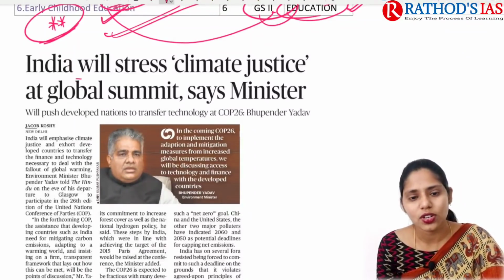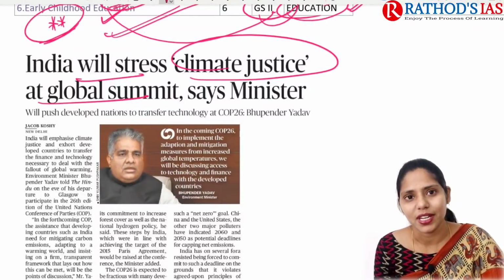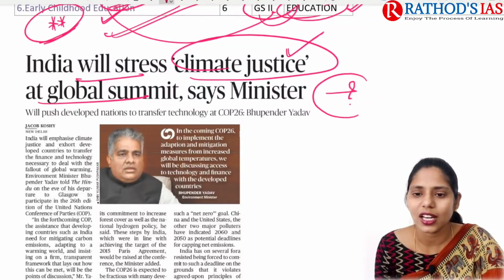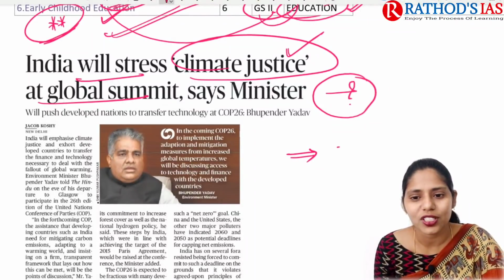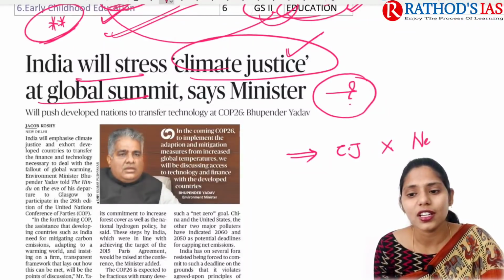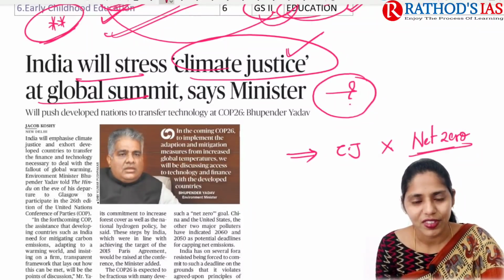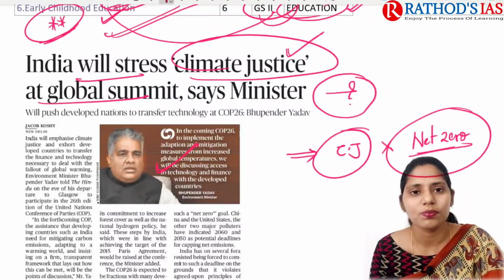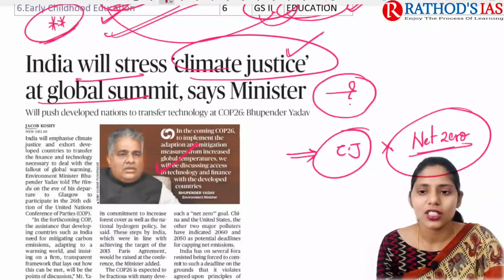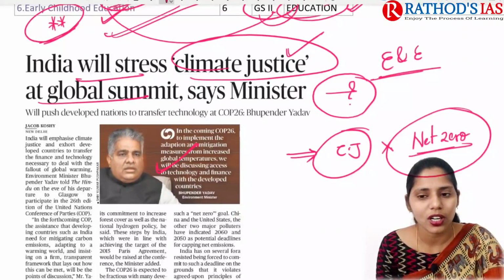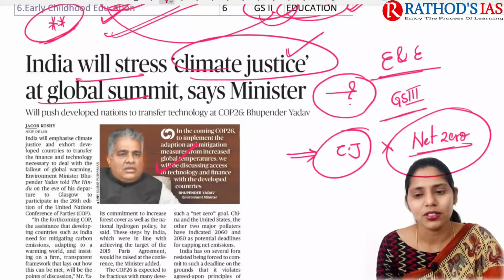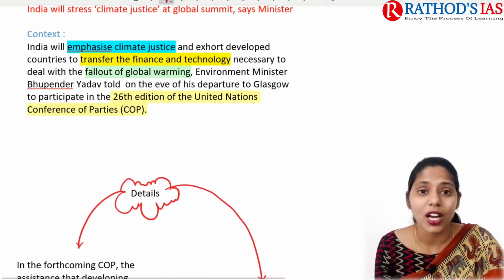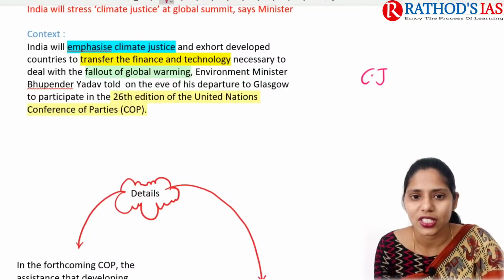The title says India will stress climate justice at the global summit. Okay. So it is mainly talking about this climate justice. So first you need to understand what this climate justice is and why we are mainly focusing on this climate justice instead of net zero or carbon neutrality. Right? So this is the article, and we are going to see what our minister is going to put forth in this COP26. So this article will be important from our environment and ecology, which mainly comes under our GS paper 3. Right? If you see the context, it mainly says that India will focus on this climate justice.